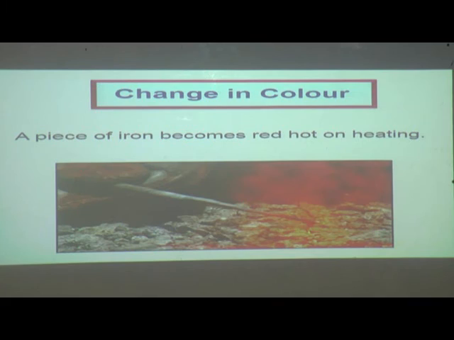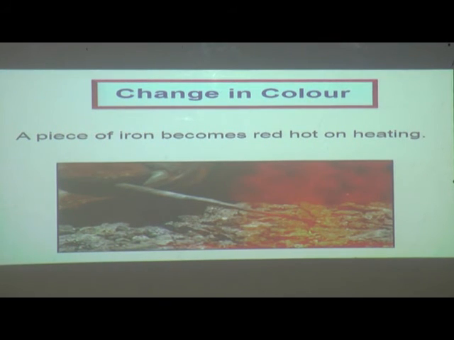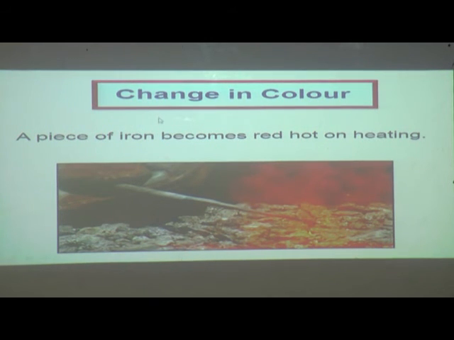Change in color. You can see here a piece of iron becomes red hot on heating. As more heat is allowed to pass through it, we can change the shape of the iron piece, and even the change of color we can observe.